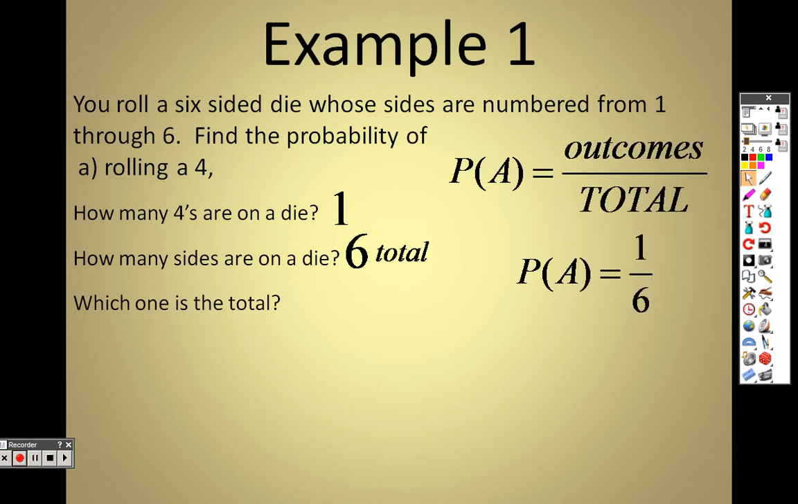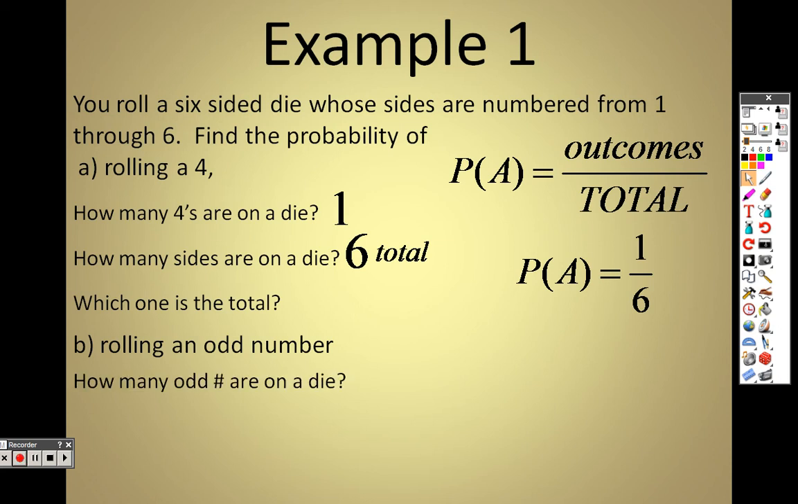That's it. Find the probability of rolling an odd number. The numbers on a die go from 1 through 6. So how many odd numbers are there? There's a 1, 3, and a 5. So there's 3 different numbers on a die that are odd. And there's 6 total numbers, so it's 3 out of 6, which, yes, I want you to simplify to 1/2.